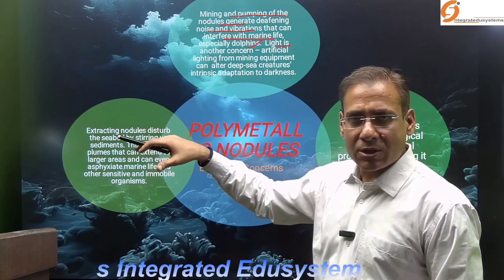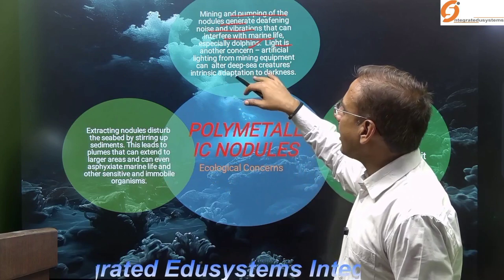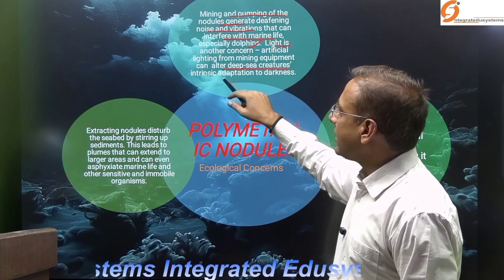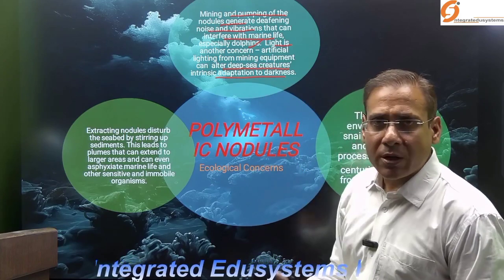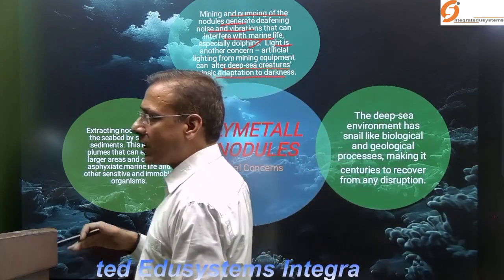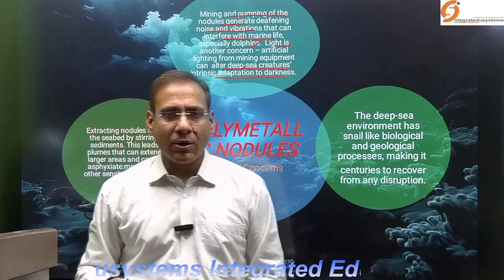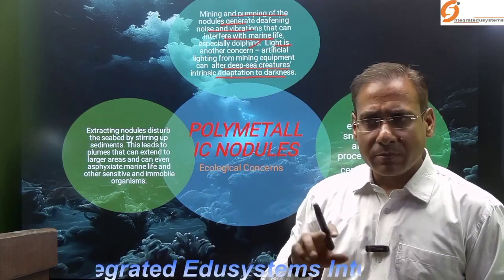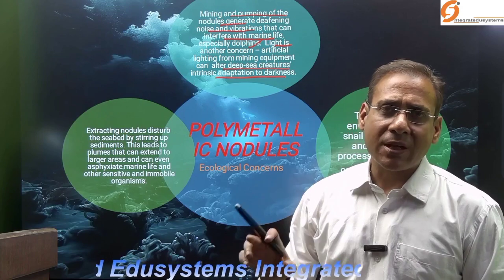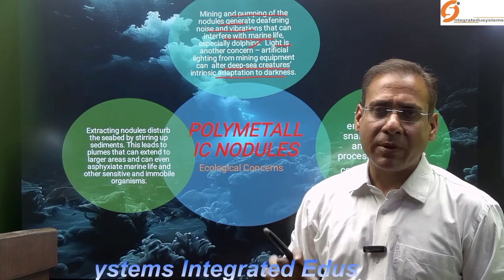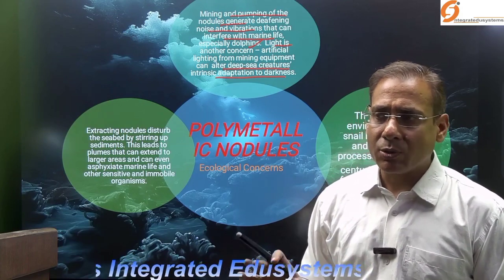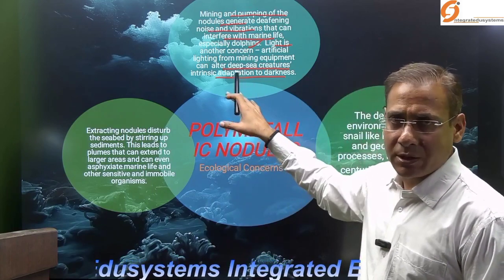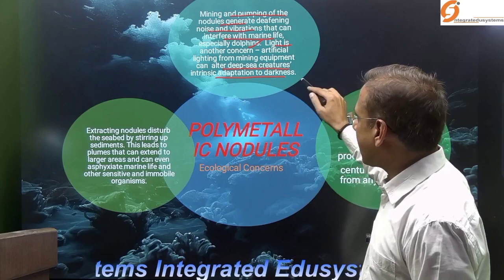The artificial light used in the deep sea during mining also alters the deep sea creatures' intrinsic adaptation to darkness, because the species that live there are adapted to the dark environment, so their life cycle and breeding pattern are affected. That may pose a threat to the diversity of the seas. So this is another concern.